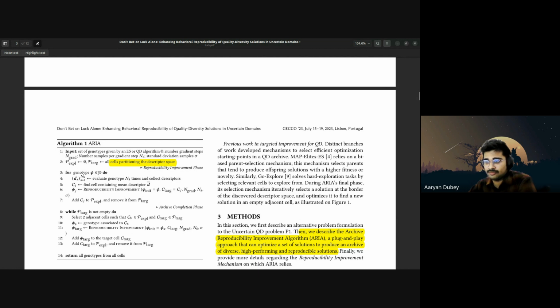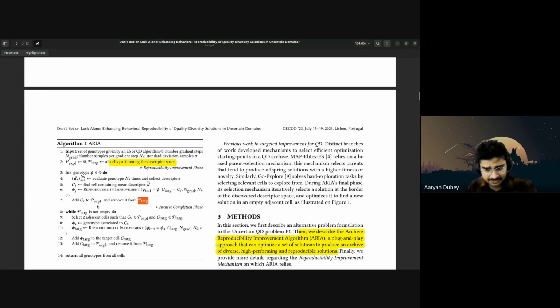For each genotype that belongs to the archive produced by this algorithm, it's going to evaluate the genotype ns times and collect the descriptors. Cj is the mean descriptor cell. Then it runs the reproducibility improvement algorithm that will return theta j. Cj is already known, we have the mean descriptor. We add Cj to P exploration and remove it from P target.